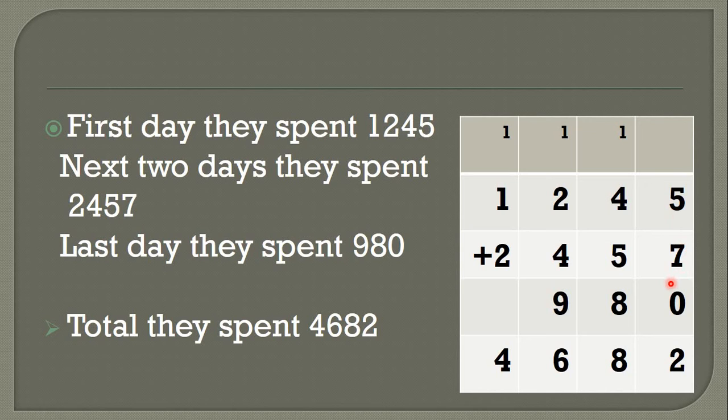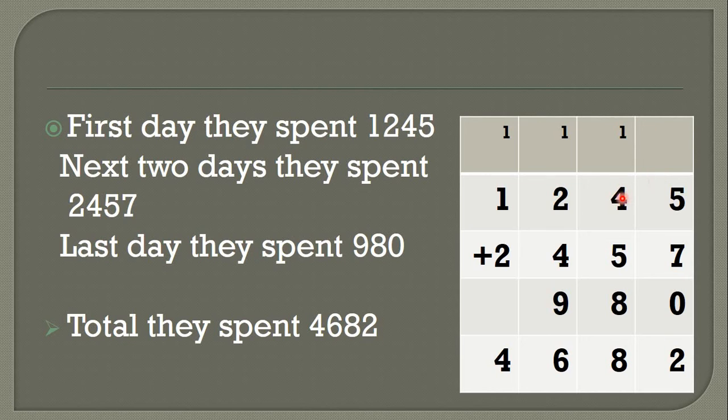5 minus 7. Oh, here it is not a minus symbol, here it is addition. Okay, don't make these mistakes. 5 plus 7, exactly. 5 plus 7. Students, you can do it with your fingers. 5 plus 7, so how many? 12. So I am writing 2 here and 1 carry. 5 plus 7 is equal to 12. Okay, so what is the answer coming, all students? 2 here and 1 carry.